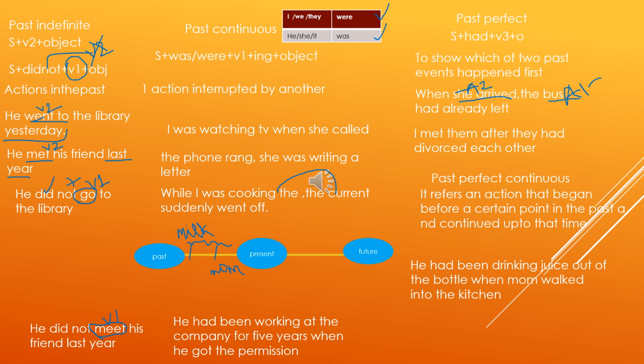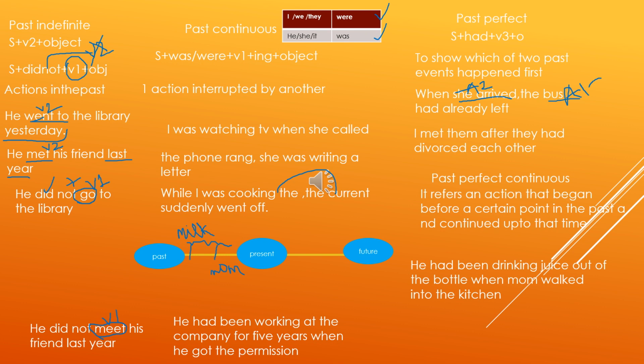So let's discuss present continuous tense. Timeline. So present continuous tense is used to express an action at this point of time in the present. She started drinking milk now. Now she is continuing, and when mom entered the kitchen, her action continued. Plus ing plus object. Helping verbs we will use here. We will use is with singular, whereas am is always used with I and are with plural subject. Example we have, the squirrel is eating a nut.